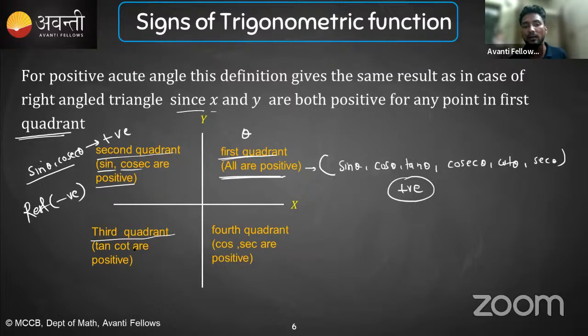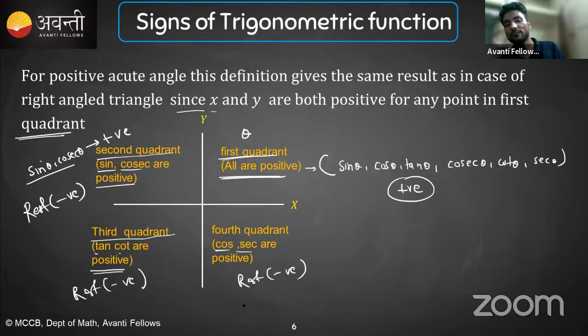Similarly, for the third quadrant, you can see tan and cot are positive. Tan and cot are positive, the rest are negative. And then if it is the fourth quadrant, if theta is suppose 330 degrees, then if you find sine 330, cos 330, only cos and sec will be positive and the rest are negative. Rest is negative means it will give a negative value. We will see how we solve this. For now, you just need to remember: for the first quadrant all positive, for the second quadrant sine and cosec positive, and the rest will be negative.